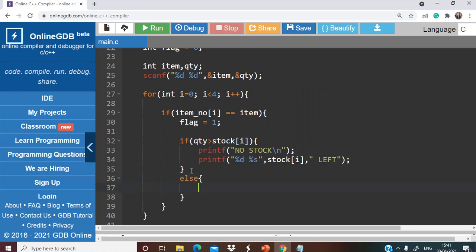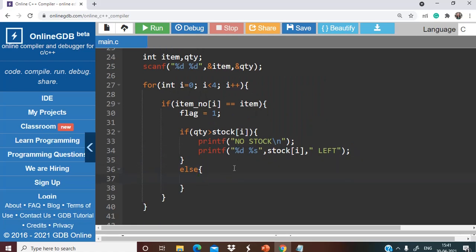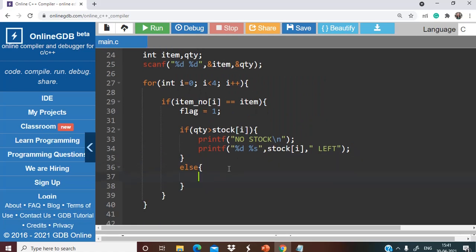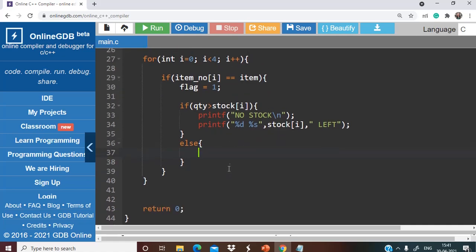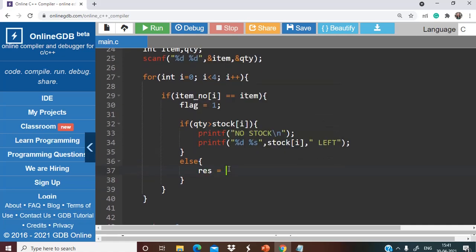Otherwise, if the quantity is less than or equal to stock of I, what we have to do is take a variable res, in which we'll be storing the overall price. So the price of that particular ith element multiplied by quantity gives the overall price, right?